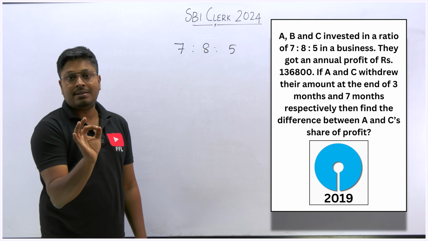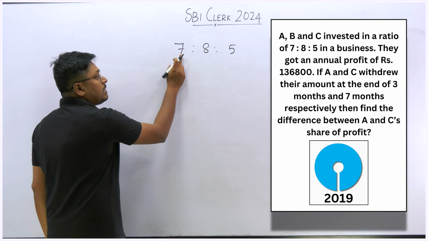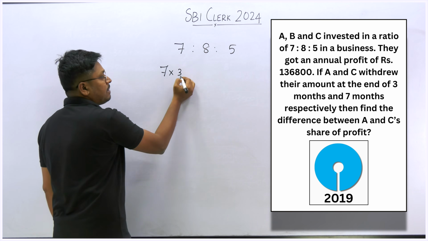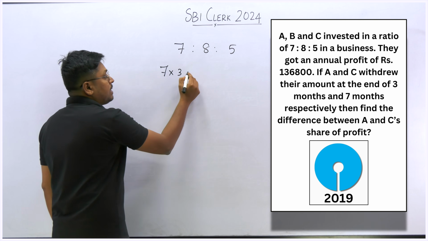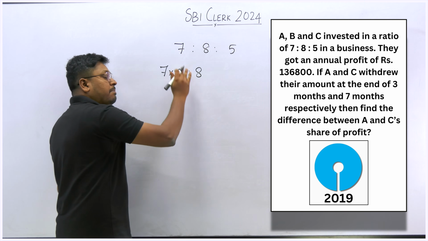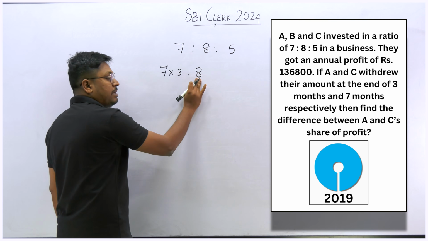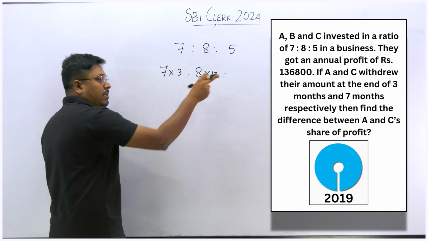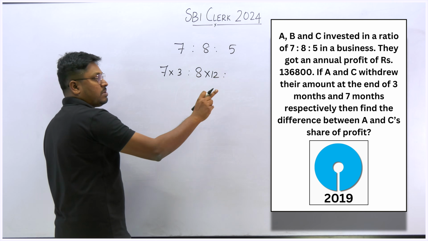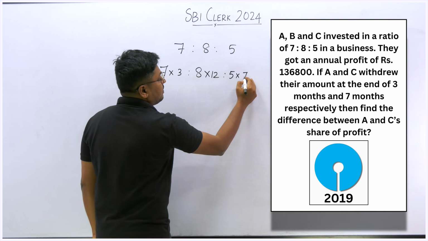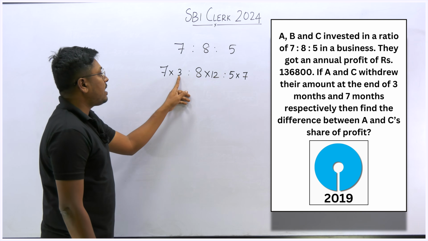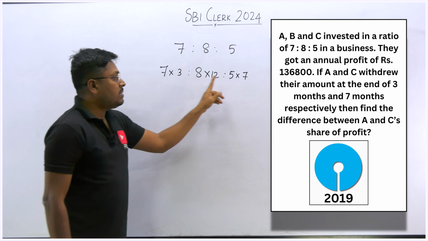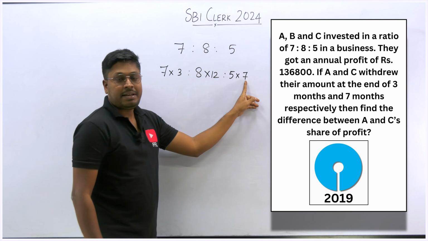So the point here is, out of 12 months the person A is in the business only for 3 months. So 7 into 3. Why? Because after 3 months the person A withdraws the money. But the person B, from the starting, the complete annual 12 months, was in the business. So 8 into 12. What about C? He withdraws the money after 7 months, which means the investment is only for 7 months. So after 3 months A withdraws the money. For 12 months, the complete business, the person B was there. Similarly the third person C withdraws the money after 7 months.